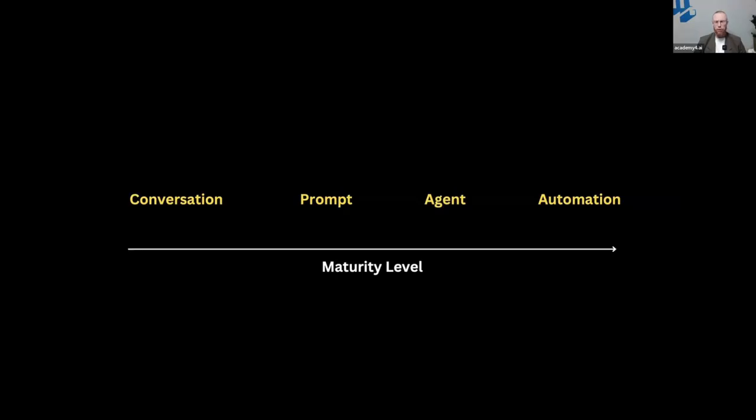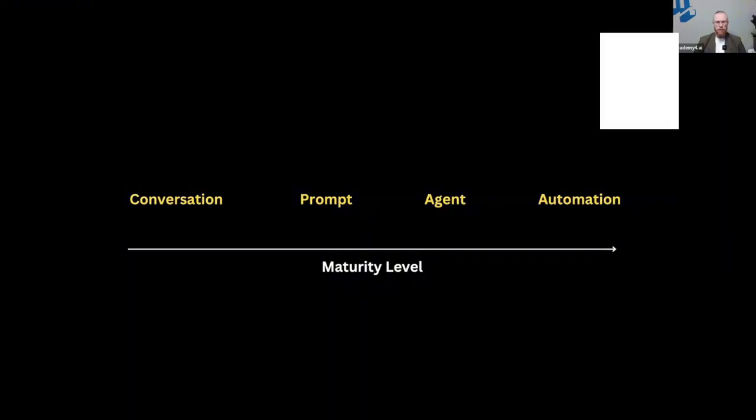Next step is the field of an agent and of automation, because at one point you will reach the situation that you don't want to prompt any longer. You don't want to, for example, use the manual input or the voice input with an LLM. So you want to be more, let's say, independent, and you move to an agentic approach. You move more into the field of automation.